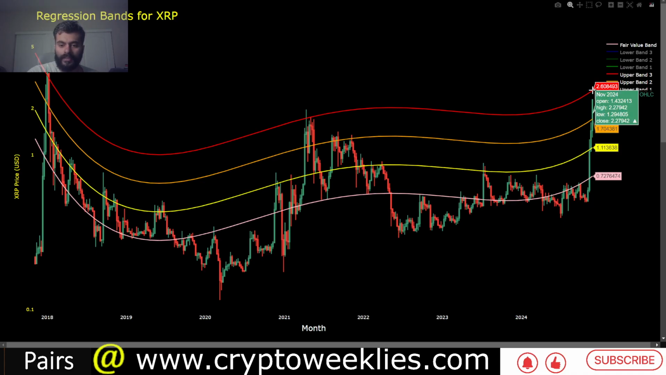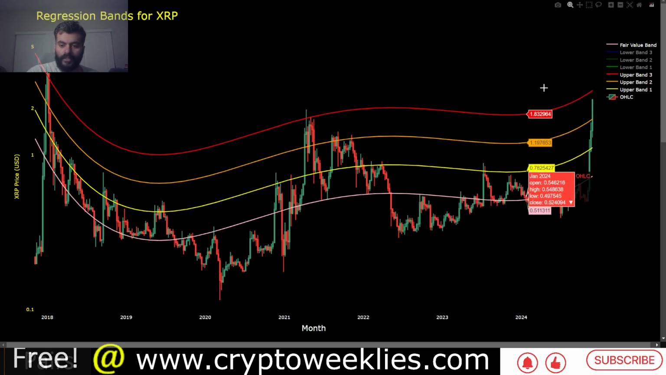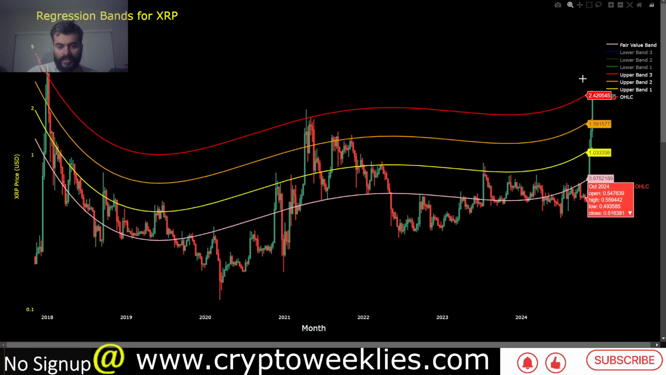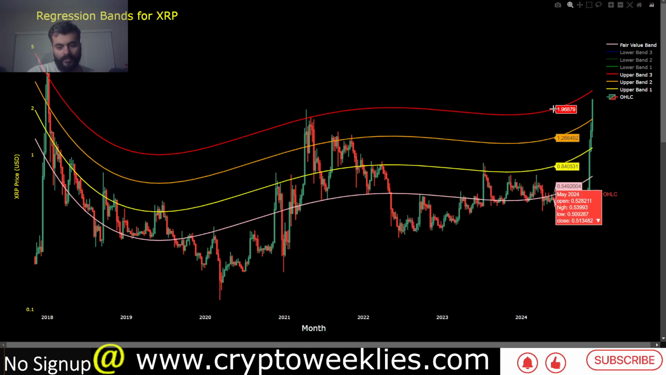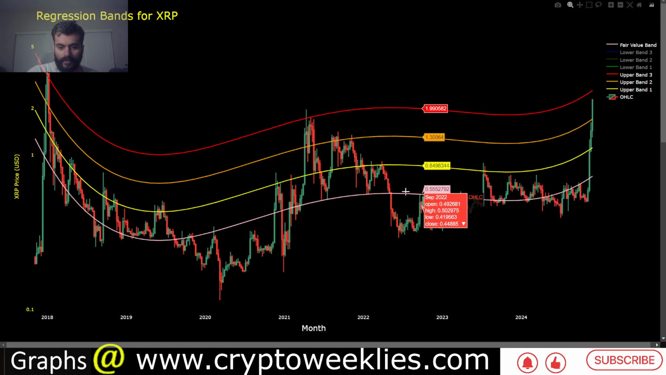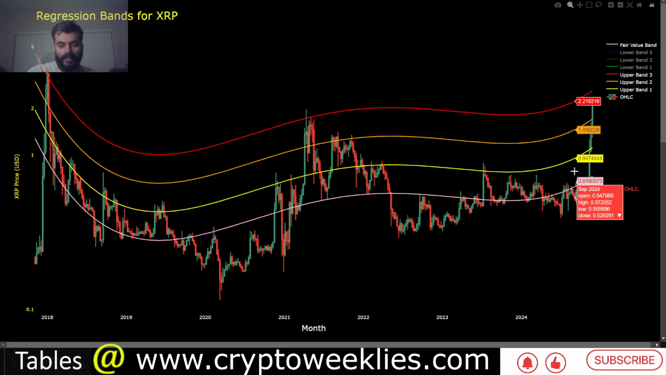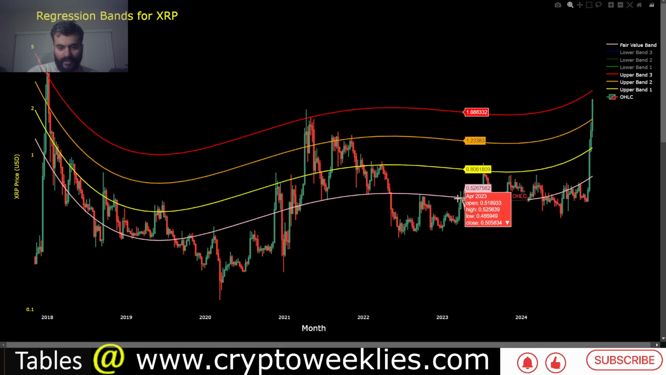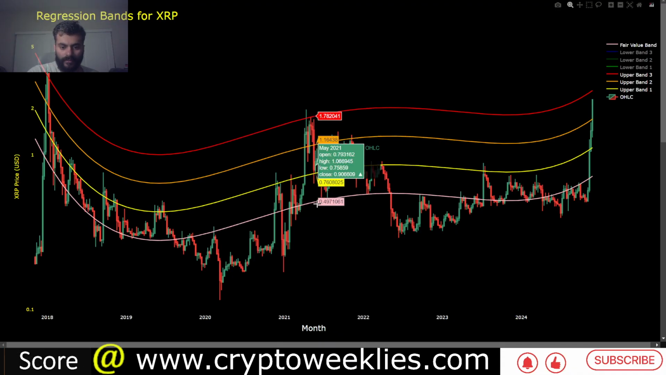So that is again one key area of resistance to watch. If XRP meaningfully breaks this $2.56 level, then the shape of the regression function will more likely change towards a more bullish slope than the current kind of neutral slope that it has been having since about 2021.